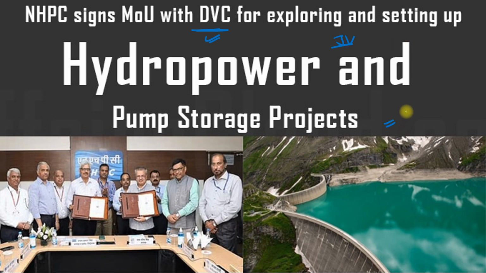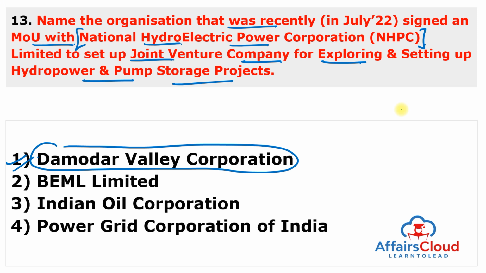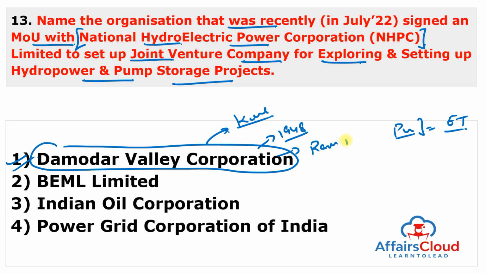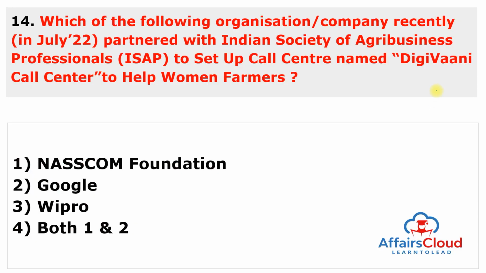And the two power sector organizations will work together towards harnessing the hydropower projects and pump storage project as energy storage solution in line with the national objective of the energy transition. And you can also remember about the Damodar Valley Corporation, especially for the West Bengal students, because its headquarters is in Calcutta. It was founded in 1948 and its chairman is Ram Naresh Singh. Moving to next question.